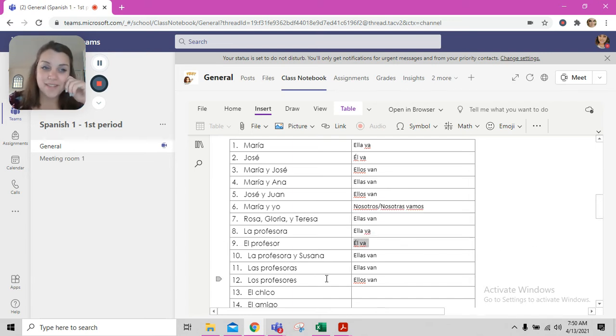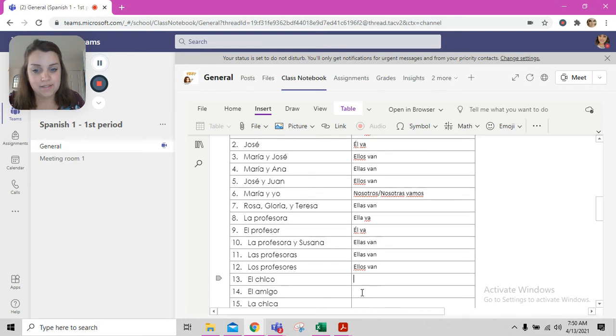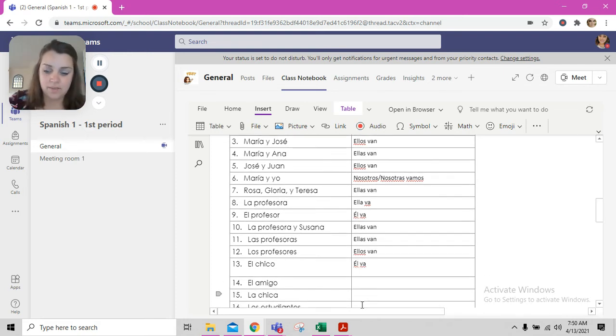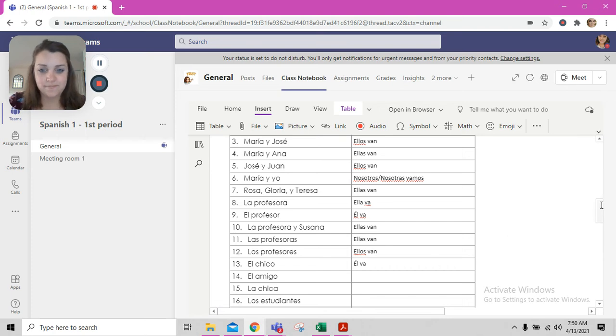Inserting that accent is annoying, right? So let's go ahead and copy this. Control C to copy. Click where you want it to go, Control V to paste and erase that big old space. Él va. He goes.